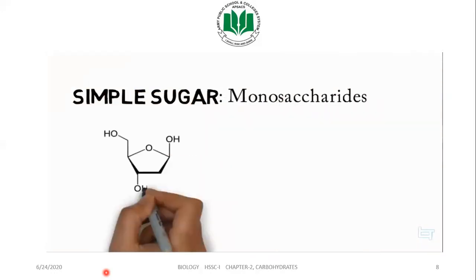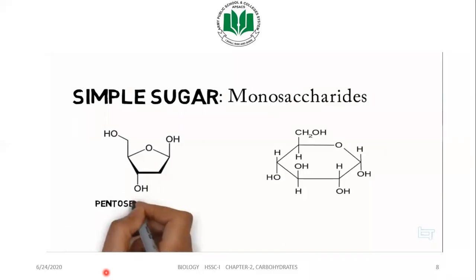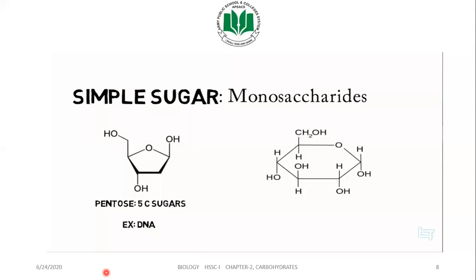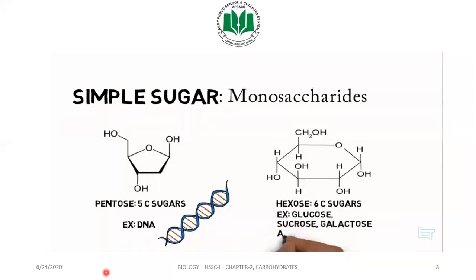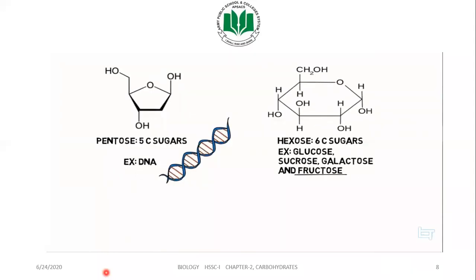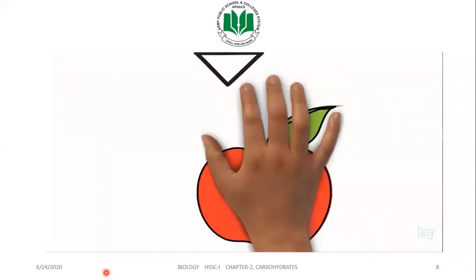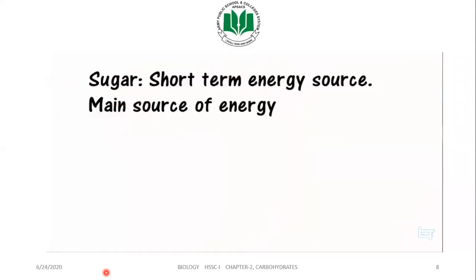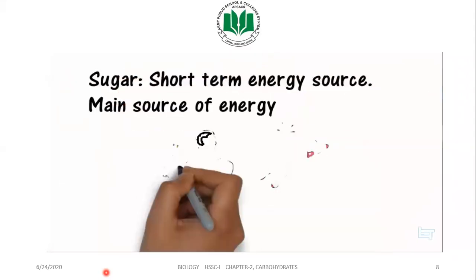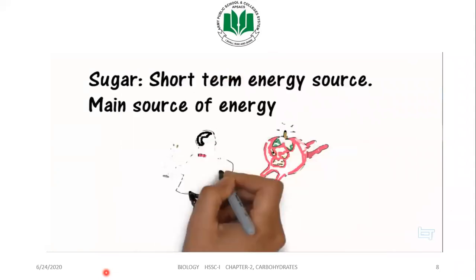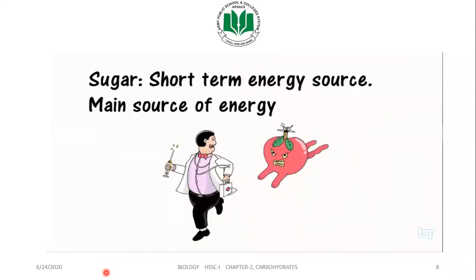Monosaccharides usually look like pentose or hexose rings. Pentoses are 5-carbon sugars, for example in DNA, while the more common hexoses are 6-carbon sugars, such as glucose, sucrose, galactose, and fructose. And guess what? Fructose is in apples. Sugars in general are a short-term energy source, the main source of energy, which is why an apple a day keeps the doctor away, because it keeps my body running for a while. Now, I'll discuss how carbs are effective energy molecules later on during the presentation.